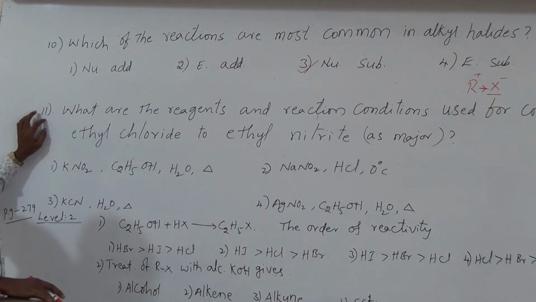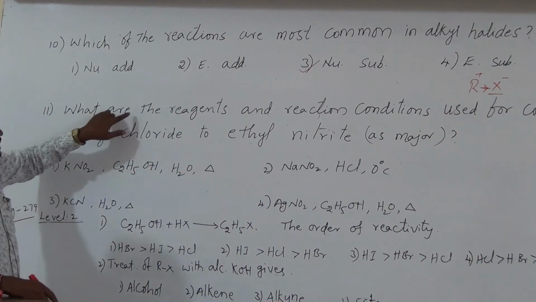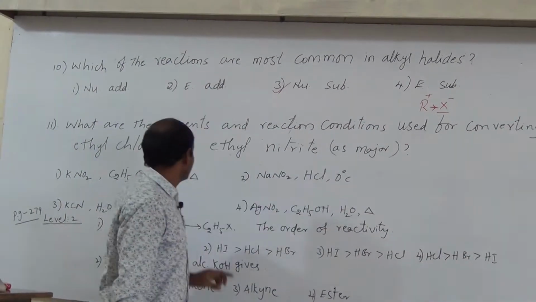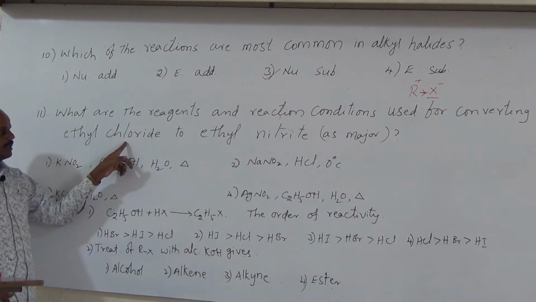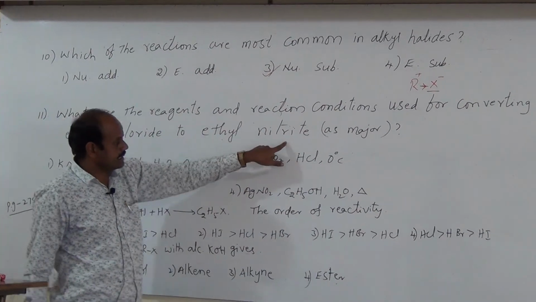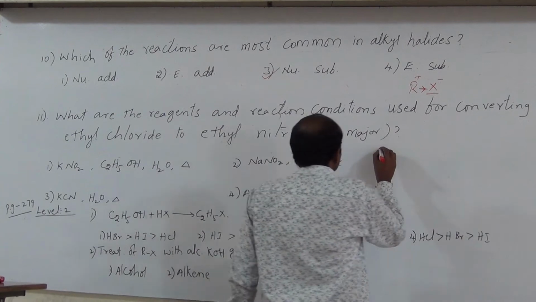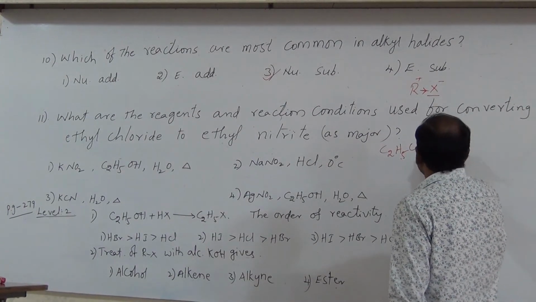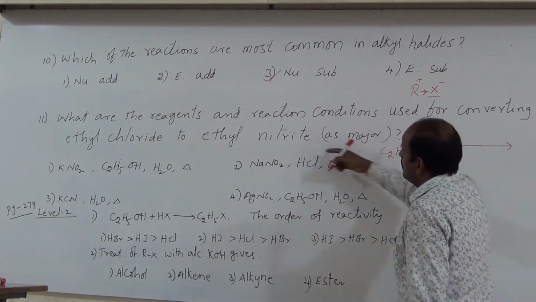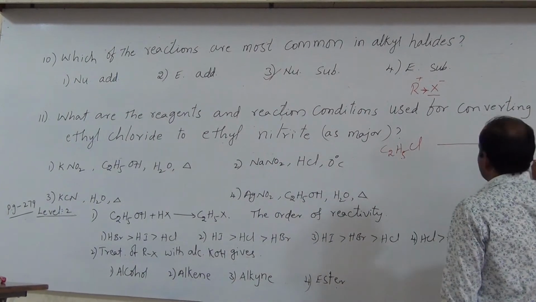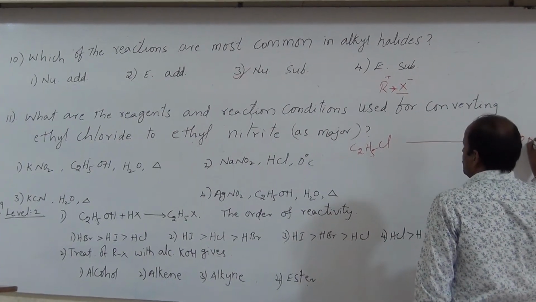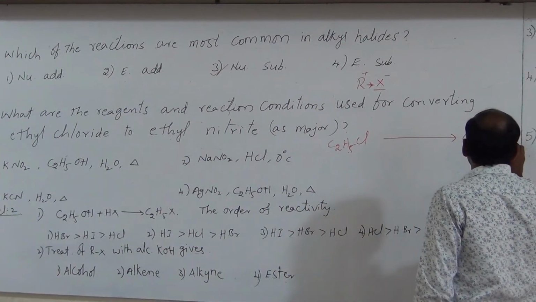Next bit, what are the reagents and reaction conditions used for converting ethyl chloride to ethyl nitrite? So what is the conversion? Ethyl chloride, C2H5Cl, to ethyl nitrite, C2H5ONO. It is the ethyl nitrite.